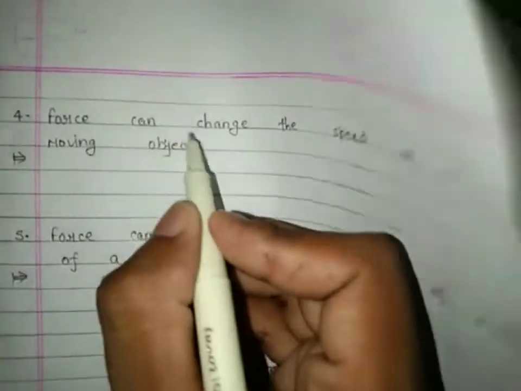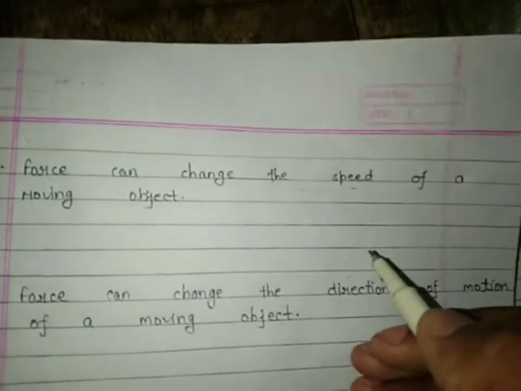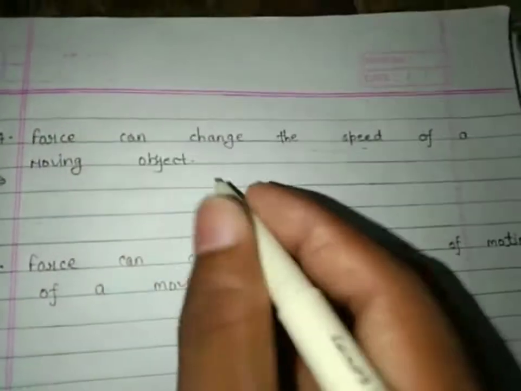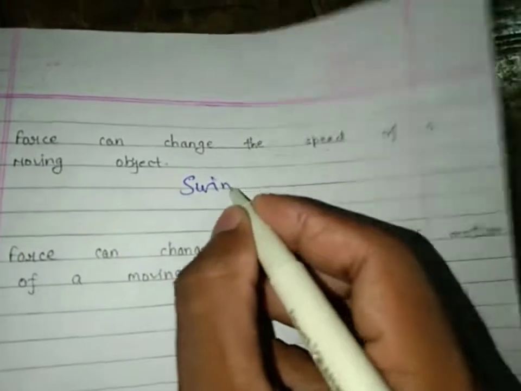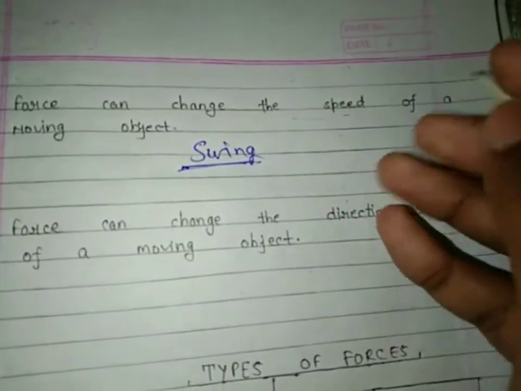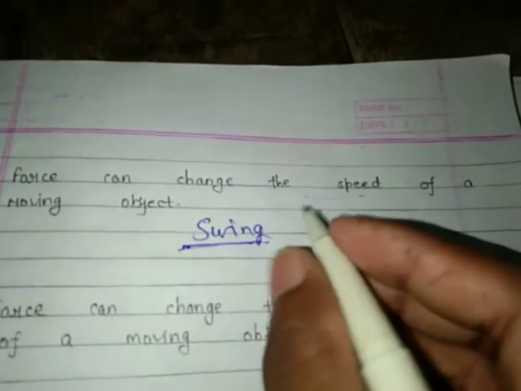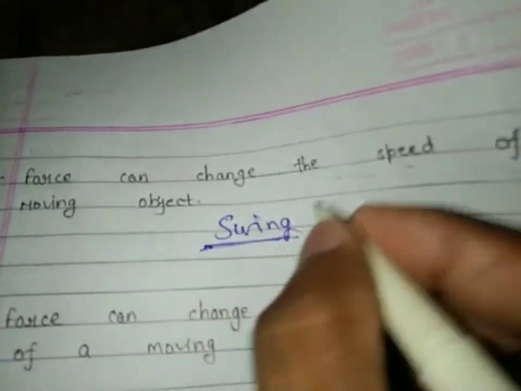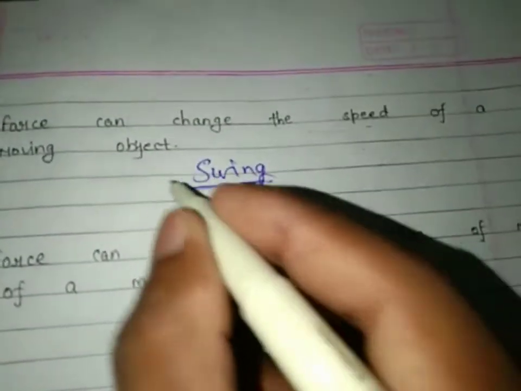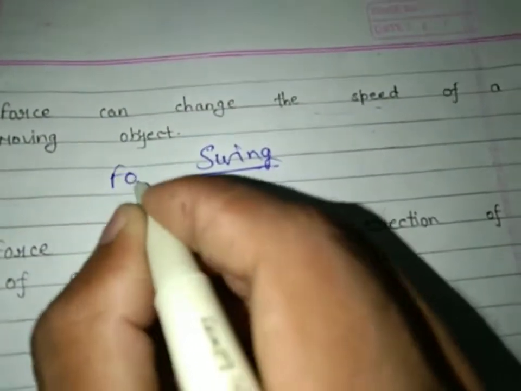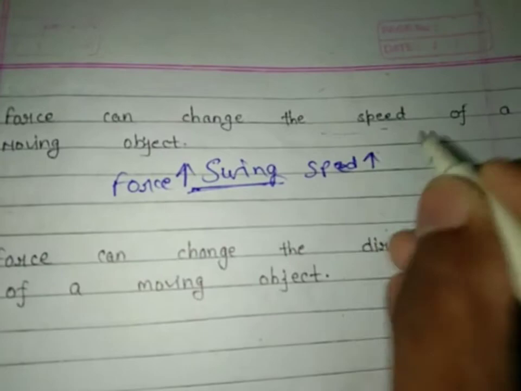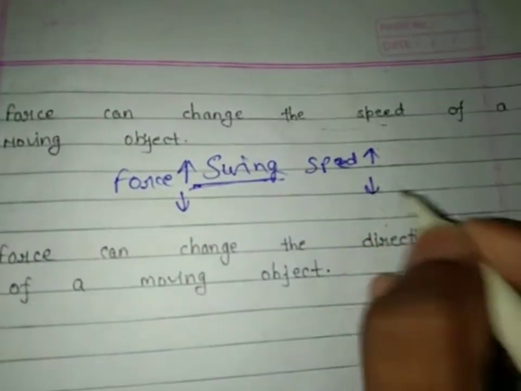Fourth effect, force can change the speed of a moving object. Now pay attention here. Have you seen a swing, that we call in Hindi jhula? When we apply more force to the swing, the speed of the swing increases, and when we pull the swing, the speed of the swing decreases. When we apply more force, more speed; less force, less speed.